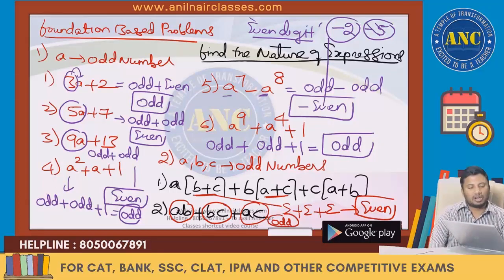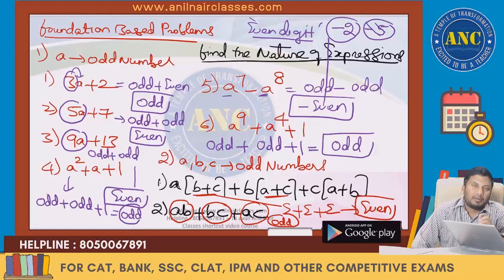If A is an odd number, what is 3A plus 2? 3 is an odd number. Odd into odd is odd. Odd plus even is an odd number. 5 is odd. Odd into odd is odd. Odd plus odd is an even number. Odd into odd, odd. Odd plus odd, even number. Even plus 1 odd.